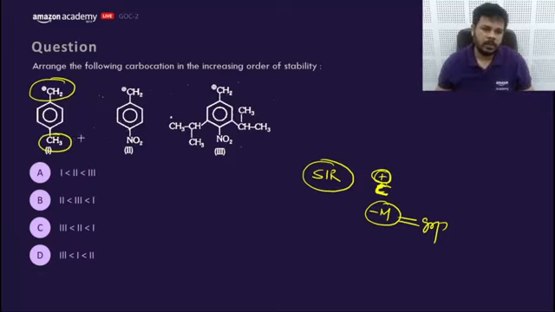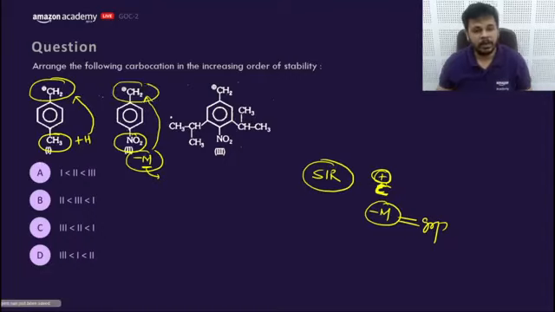This CH3, what is this CH3 doing here? It is showing plus H effect, which is better for carbocation stability. Now this is NO2, which will show minus M, which is not good for the stability of carbocation. If the minus M effect gets decreased, the carbocation stability would relatively increase. That means NO2 will feel SIR effect, so the resonance with the benzene ring will get decreased or lost. That means it will not be able to show any resonance effect. No resonance, so no resonance effect.